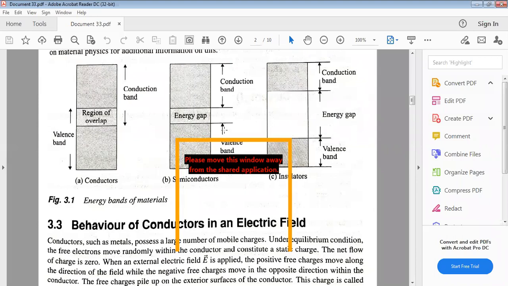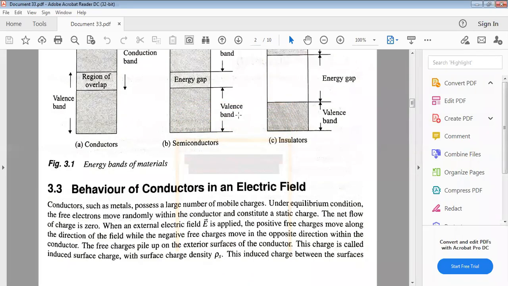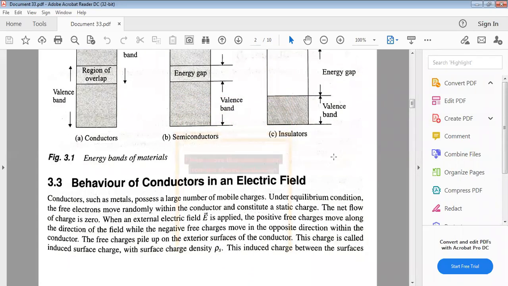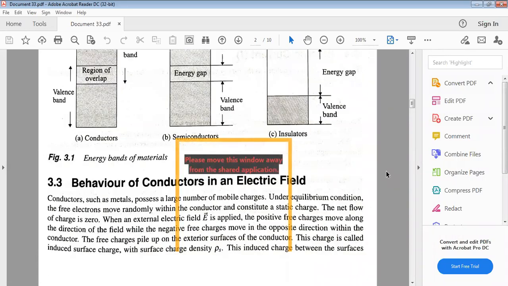And for insulators, the energy gap between the conduction band and valence band is relatively high, around 6 electron volts. That much of energy gap is there. Those are the basics. For this subject this basics is required, but from the exam point of view, it is not required.